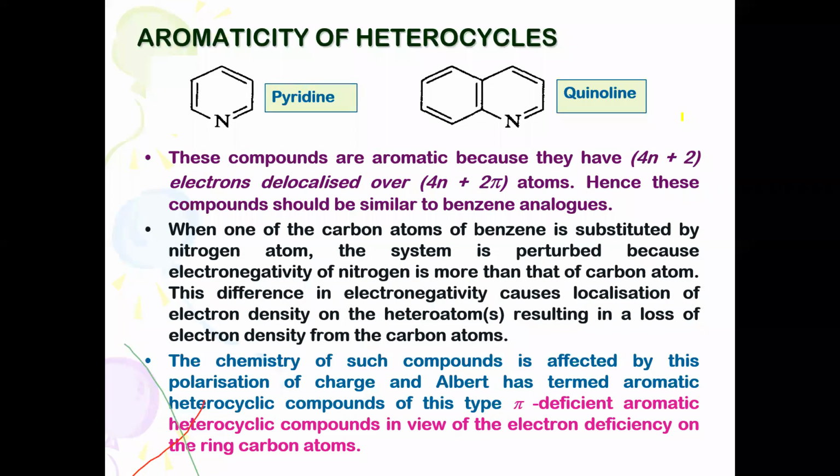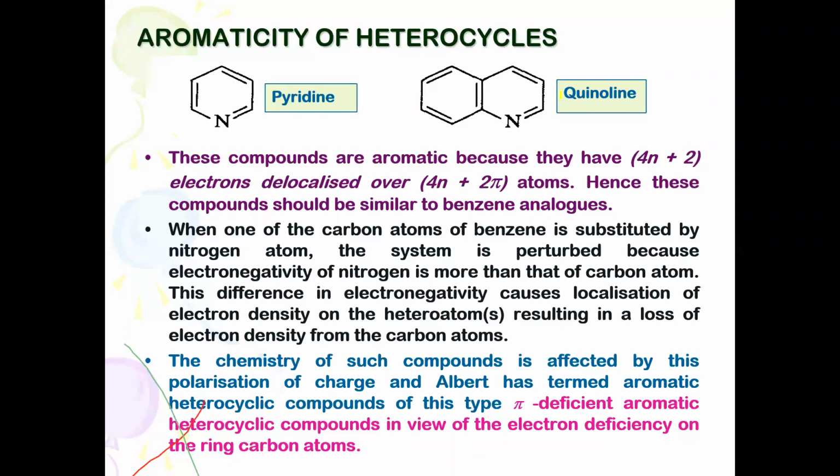Normally we say that any compound consisting of at least one benzene nucleus is called aromatic, but it is not the exact definition. A compound which is more stable, having higher resonance energy, planar in structure, sp2 hybridized, possessing 4n+2 pi electrons, that is obeying Huckel's rule, we can call aromatic.